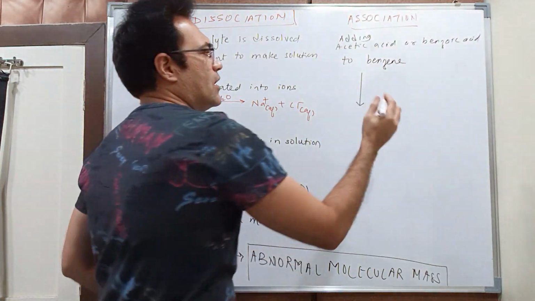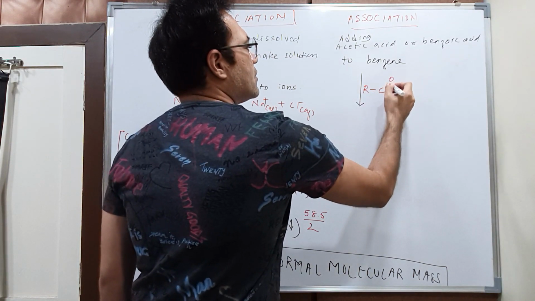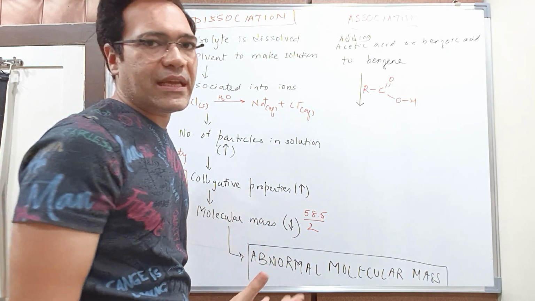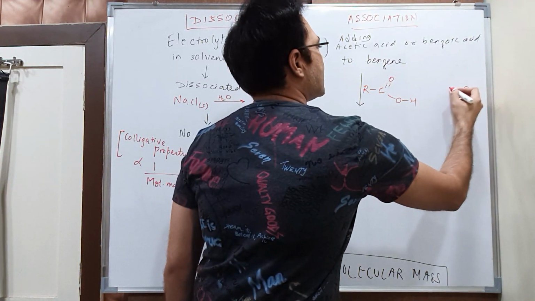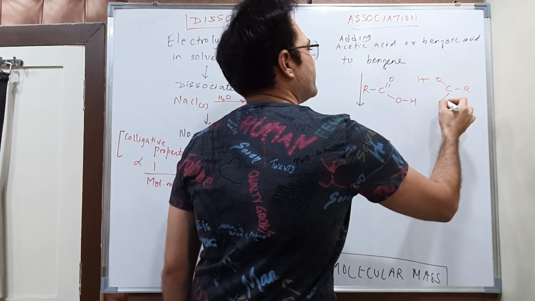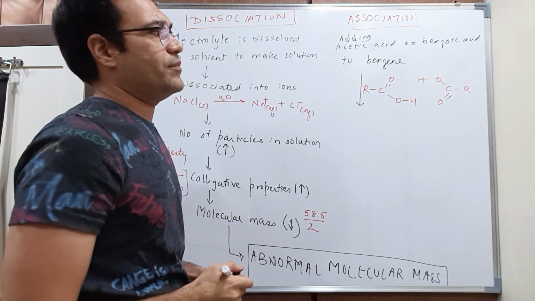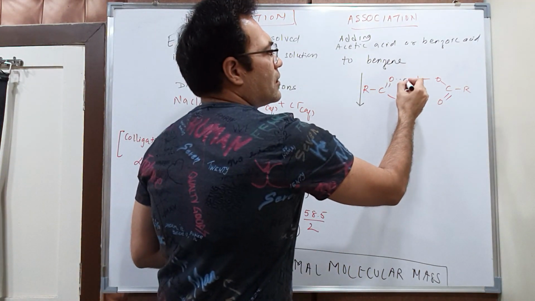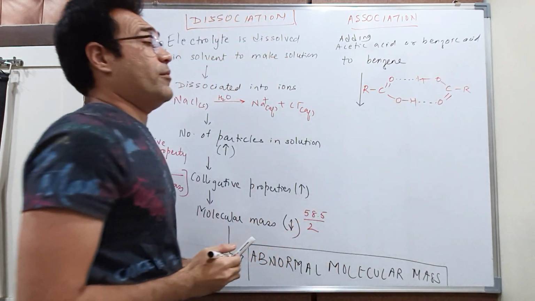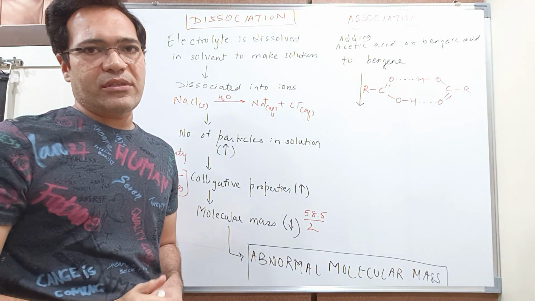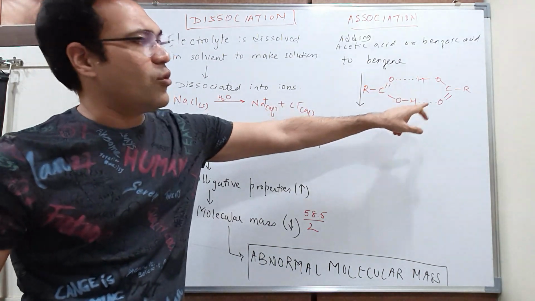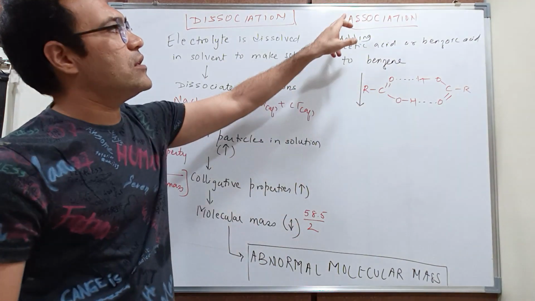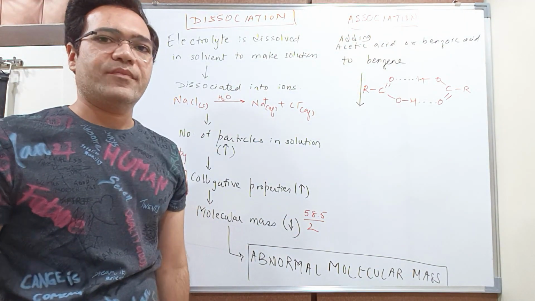What is association? See, this is the general way to represent a carboxylic acid. This is another carboxylic acid molecule, correct? Now you see that here hydrogen bond will develop between the 2 carboxylic acid molecules. Because of development of such hydrogen bonds, what will happen? These 2 molecules will get associated, and this phenomenon, my dear students, is known as association, correct?